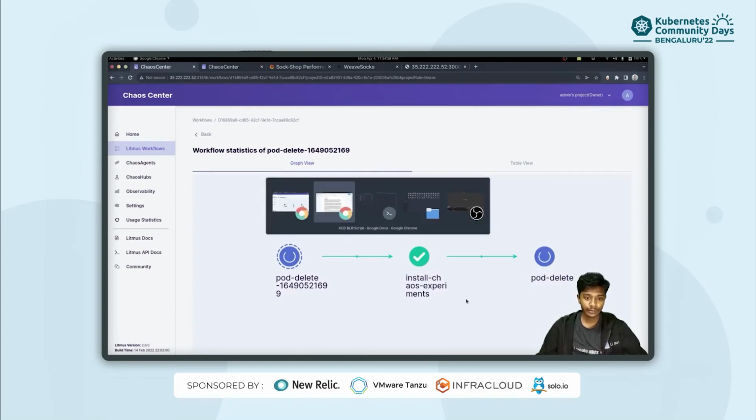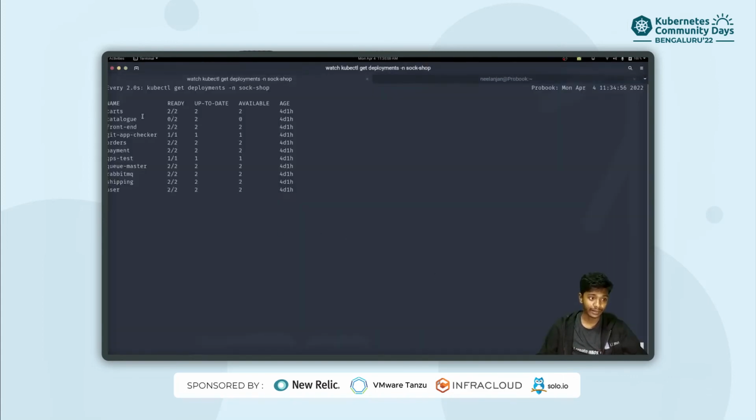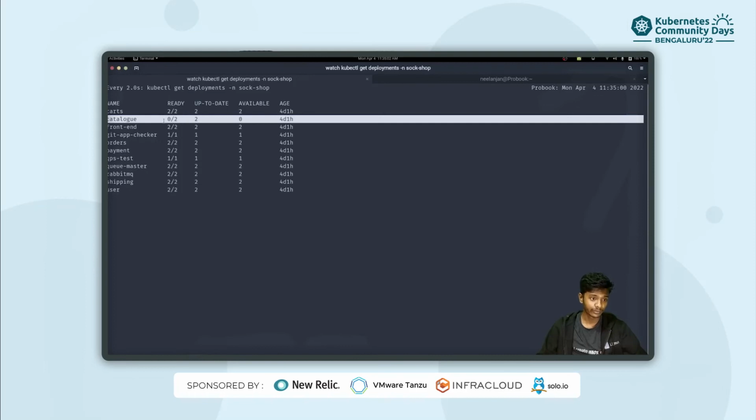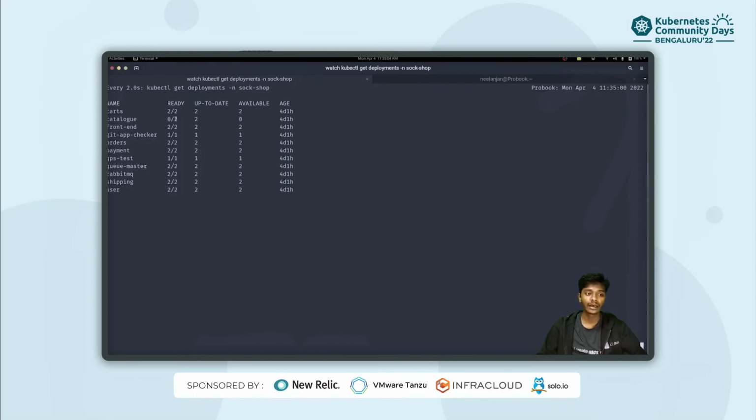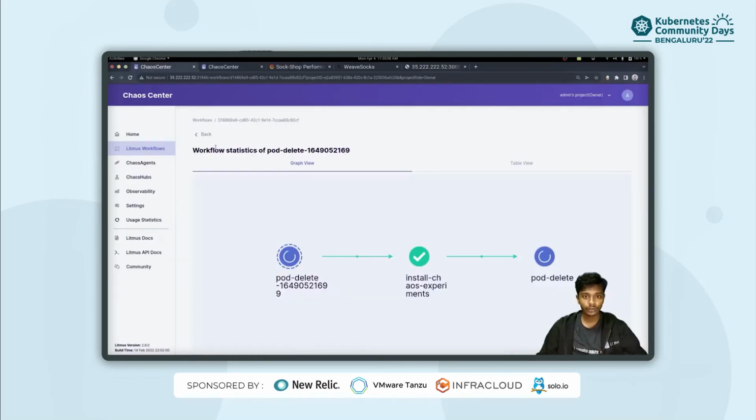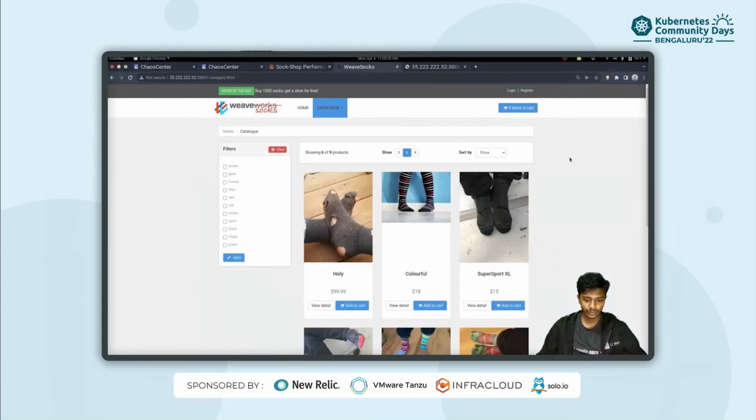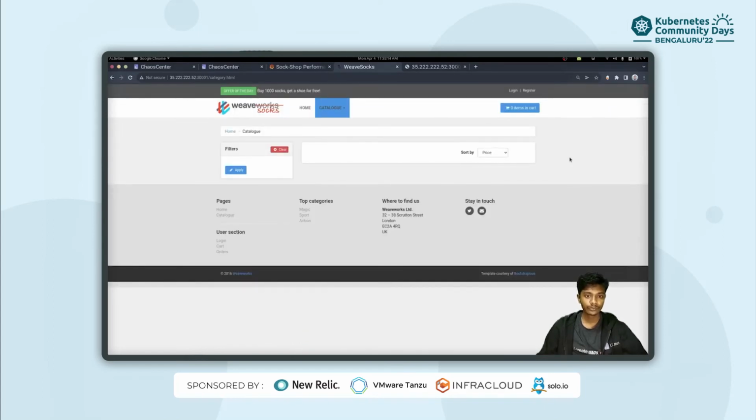So let us head back right to our Kubernetes terminal. And as you can see, as part of this experiment, both of our pods have been deleted. In order to confirm this behavior, let's hop onto our SockShop application and try to reload this page. So as you can see, the pod delete experiment has caused both of our pods to go missing, and therefore we cannot see anything here in our catalog.